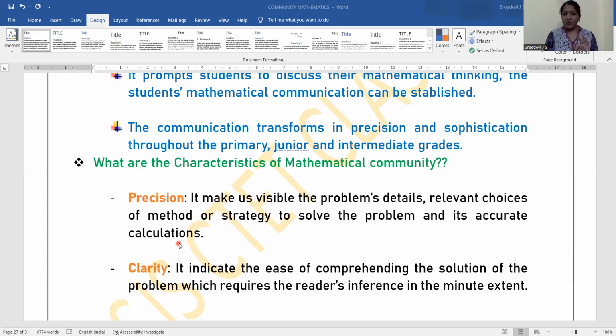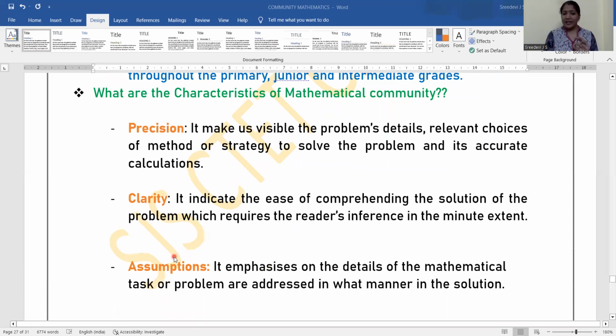Okay, everyone. And the next one is clarity. So what is clarity? As the name implies, it indicates the ease of comprehending. I told you in the beginning itself. Whenever we see a question in the CTET examination also, how easily are we comprehending it? How we are understanding it, that easily we can comprehend it. So it is leading to the solution. It is a problem which requires the reader's inference to a minimal extent. So how easily or how fast the inference reaches our brain, the comprehension starts from there, which leads to the particular and correct solution. That is what students also do while going through the process of clarity.